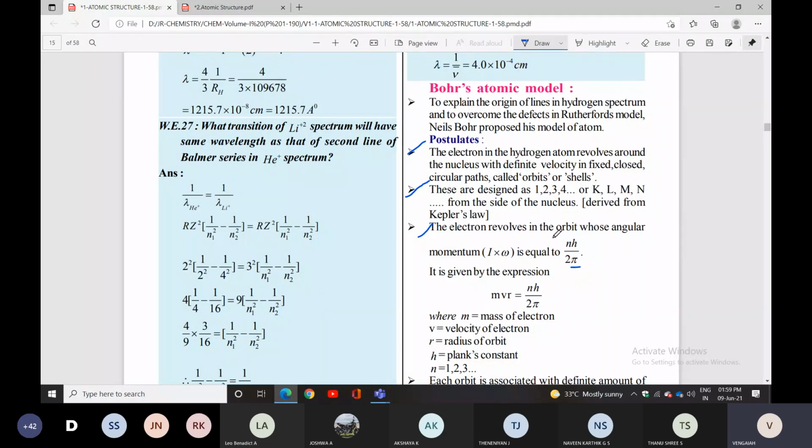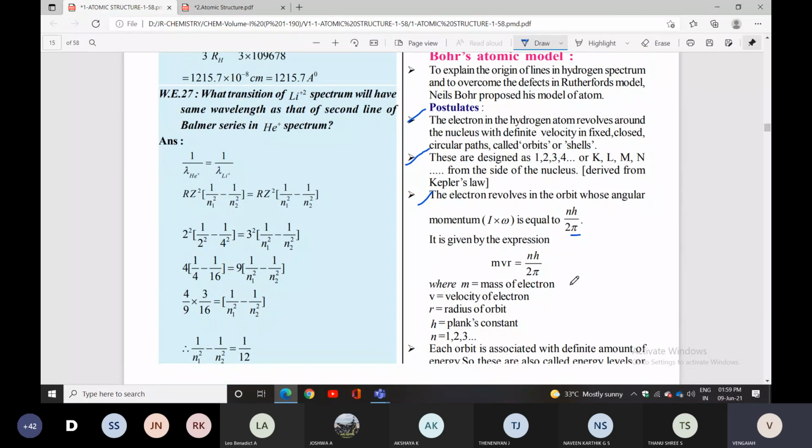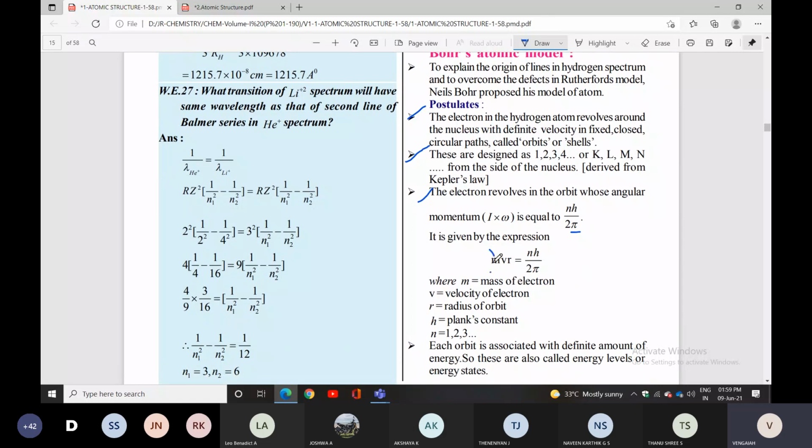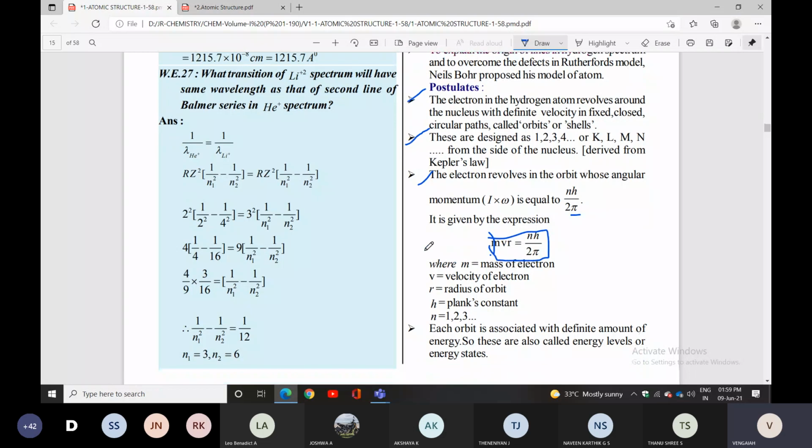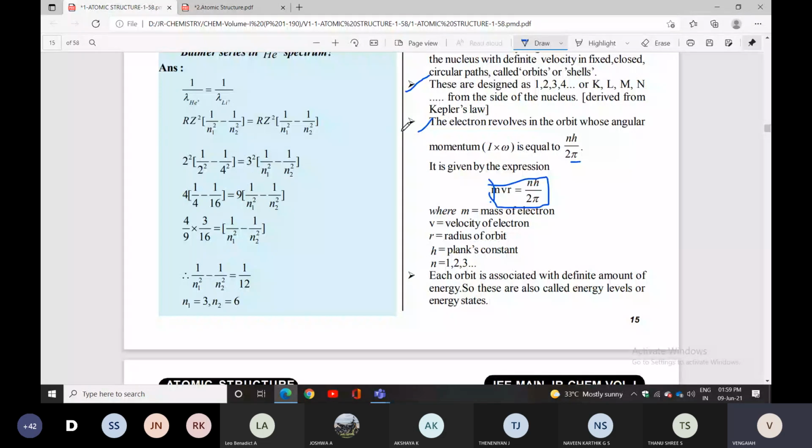The electrons will revolve in the orbit whose angular momentum is equal to nh by 2 pi. That is why it is represented as mvr equal to nh by 2 pi. That is the angular momentum. Very, very important point. Where m is the mass of the electron, v is the velocity of the electron, r is the radius of the orbit, h is the Planck constant, n is the number of the shell.